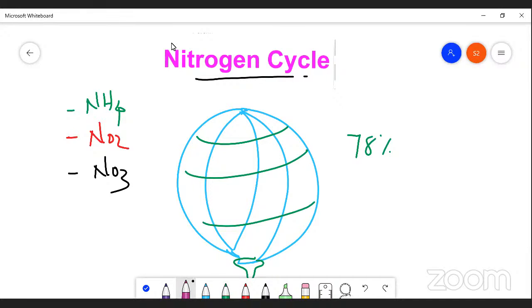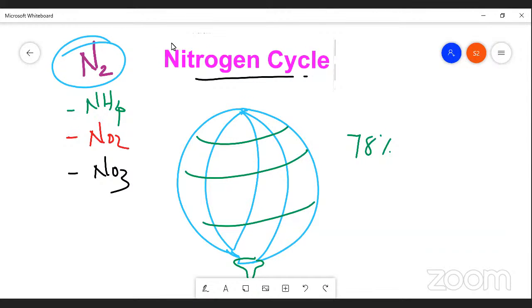This is a usable form, simply nitrogen, N2. This N2 is available mostly in the atmosphere of the earth. In the atmosphere, the amount of nitrogen is 78%. It is very easy to understand, right? Okay.